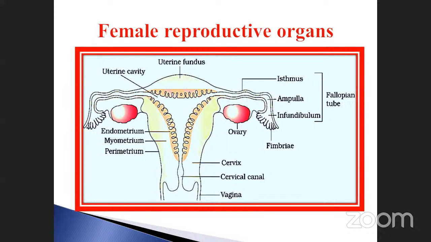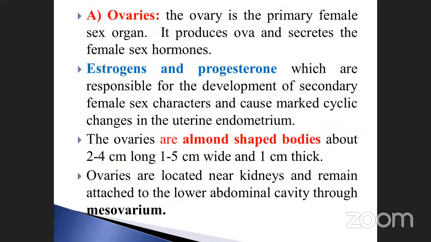And here, what happened? This part, the uterine wall, consists of three layers: endometrium, myometrium, and perimetrium. These are the three parts. This is collectively called the female reproductive structure. Okay. So go to the next one. We will discuss one by one. First one is the ovaries. The ovary is the primary female sex organ, isn't it?